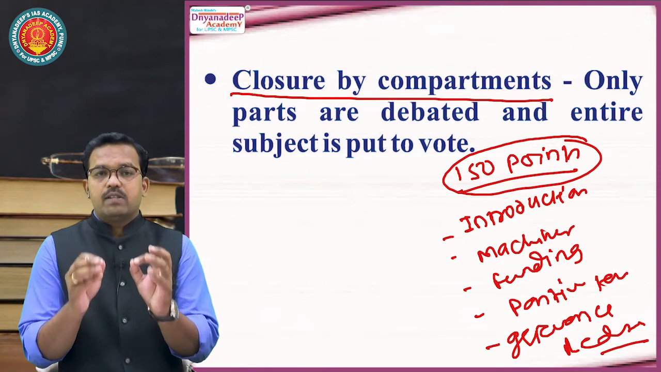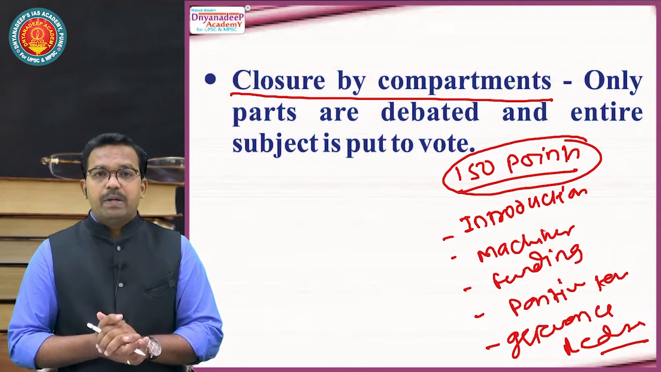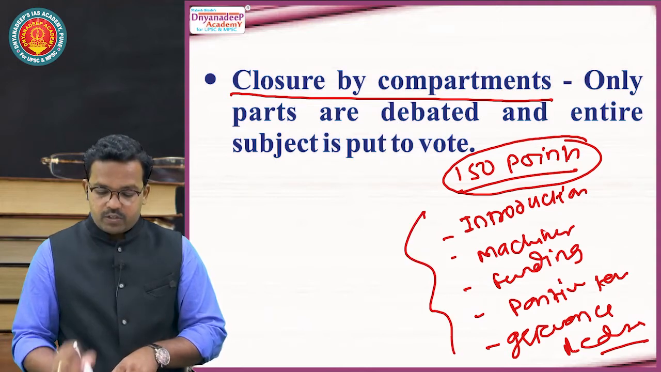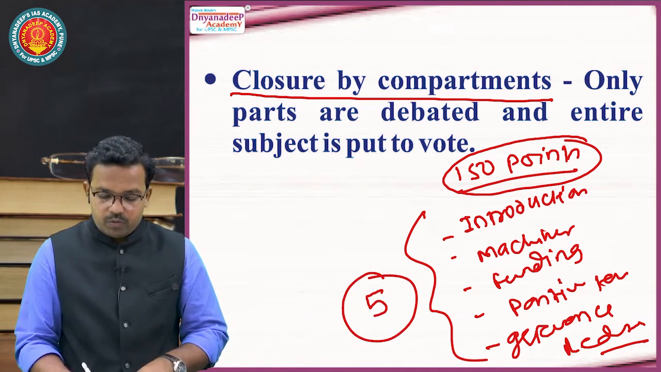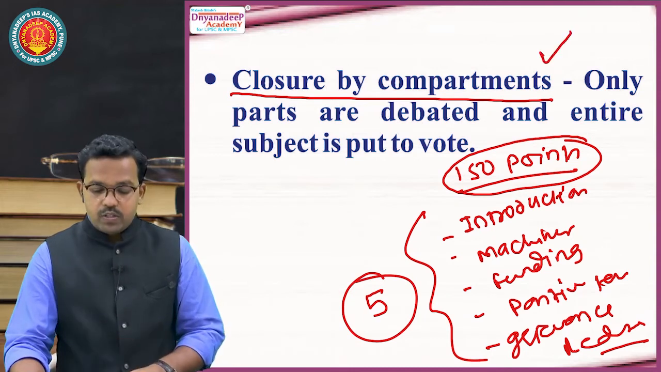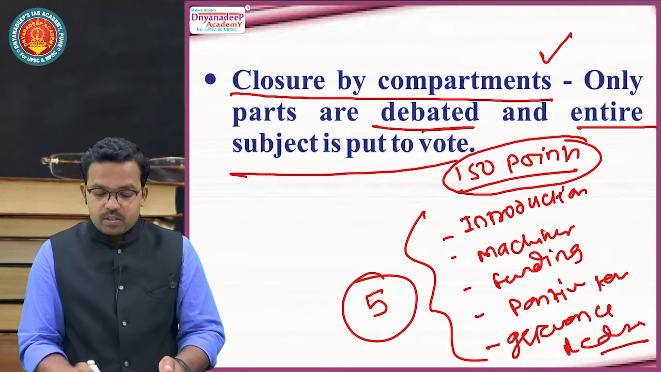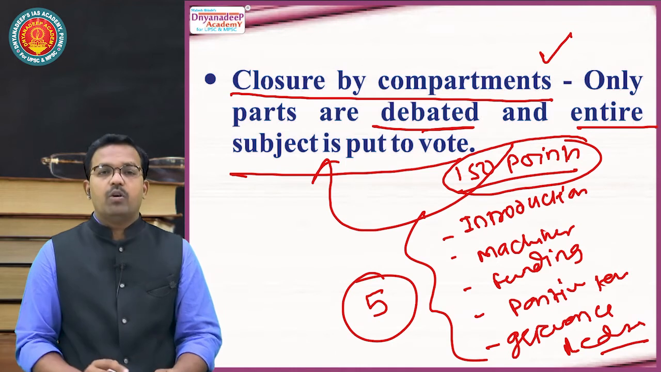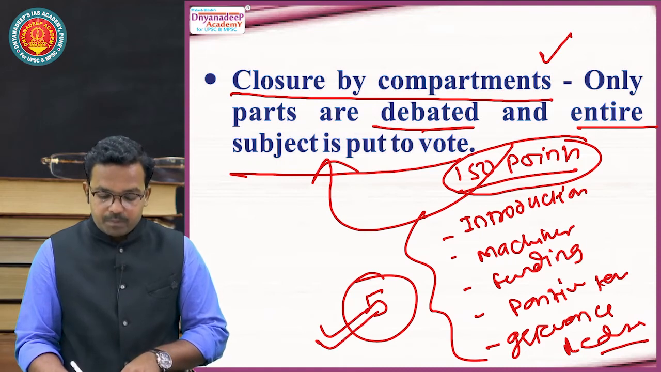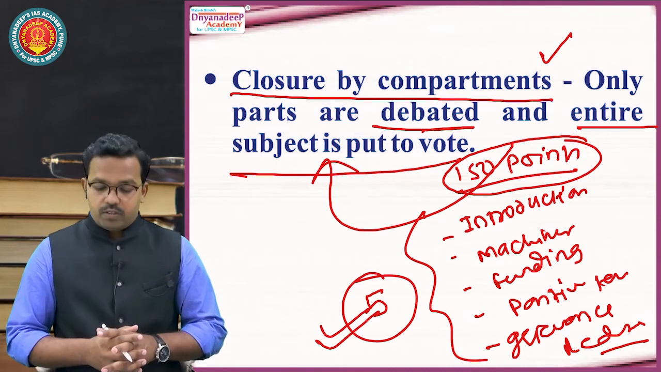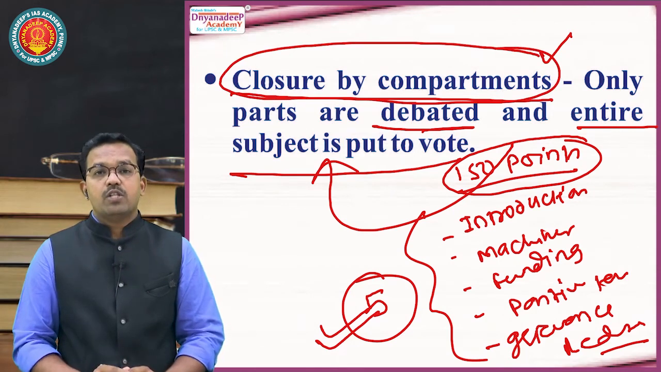Now, instead of discussing all 150 points, these 150 points are compartmentalized into these 5 sections. And instead of discussing 150 points, we discuss these 5 parts. It is called closure by compartment. Only parts are debated and discussed and the entire subject is put to vote. All these 150 points are put to vote, but discussion will take place on only 5 parts or compartments, and the entire remaining portion will be put to vote. It is called closure by compartment.